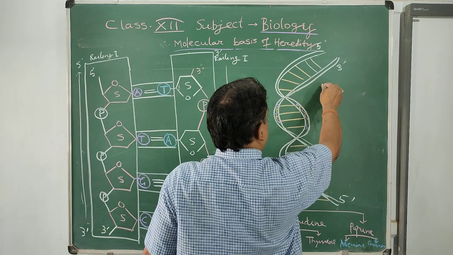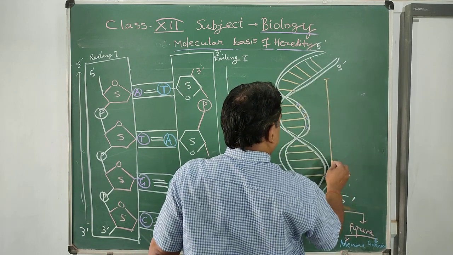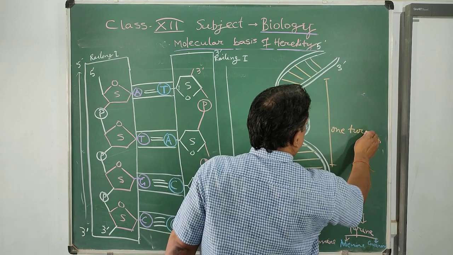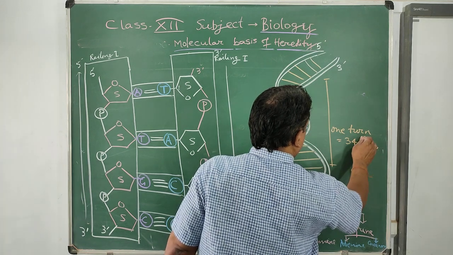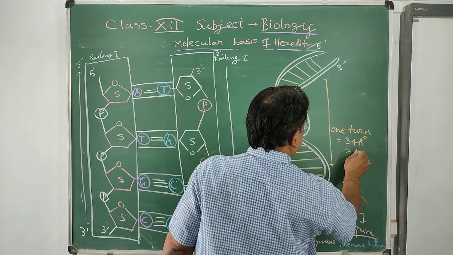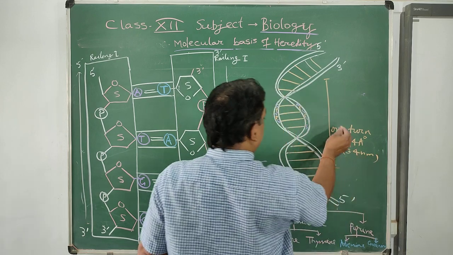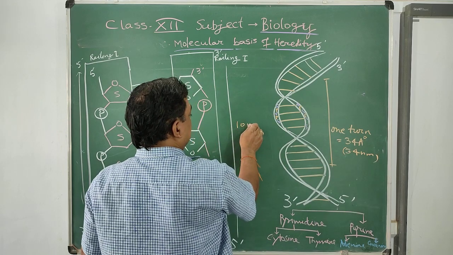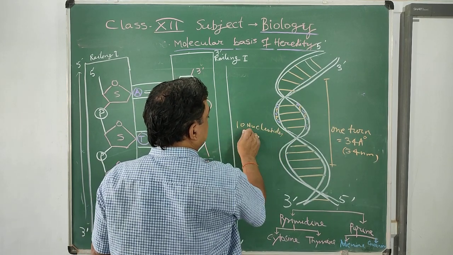There are 10 nucleotides, and the distance covering the 10 nucleotides is called 1 turn. The length of 1 turn is 34 angstrom, which is 3.4 nanometer. How many nucleotides are found in 1 turn? 10 nucleotides.